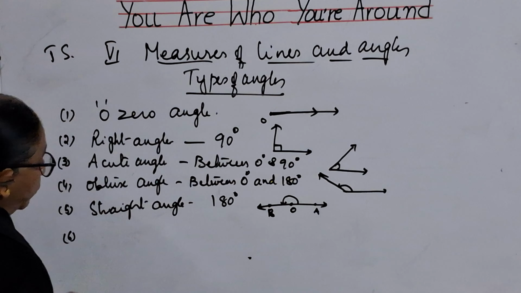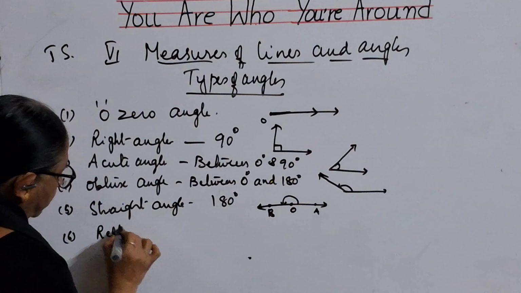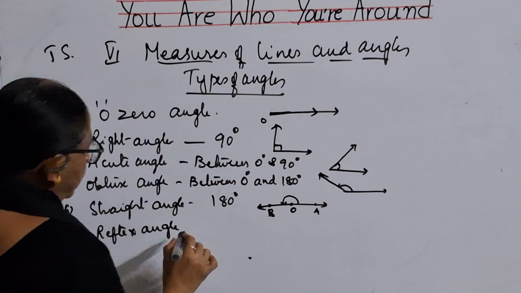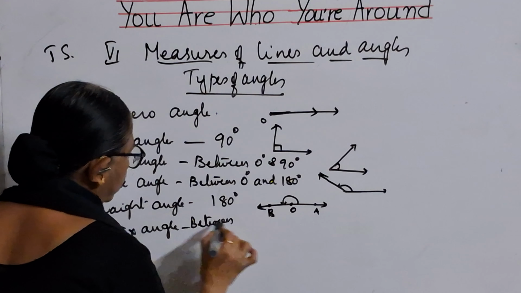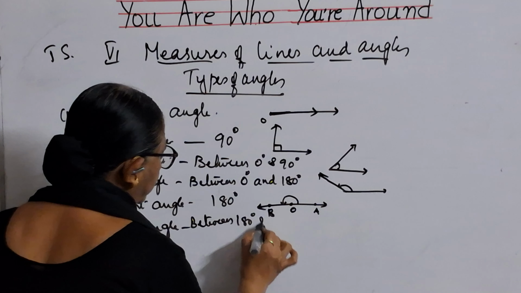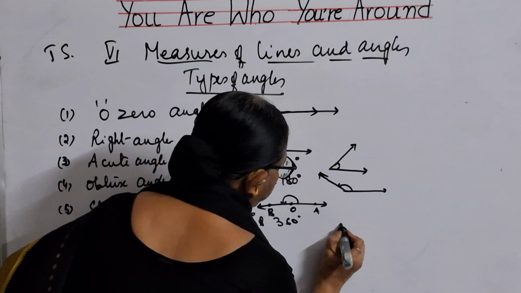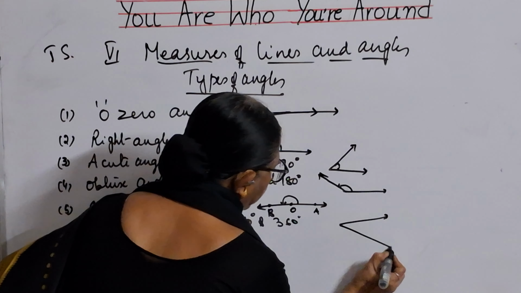And next one is about a reflex angle. What is a reflex angle? A reflex angle is between 180 degrees and 360 degrees. That means how will you draw the line, children, for a reflex angle? It will be in this way. It comes like this. This is called a reflex angle.